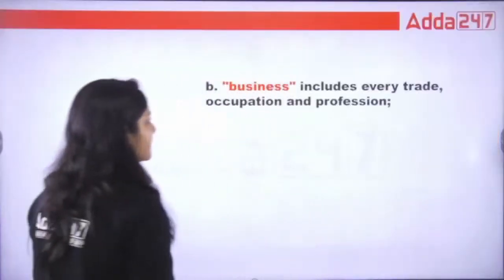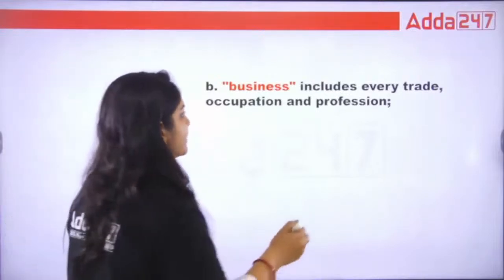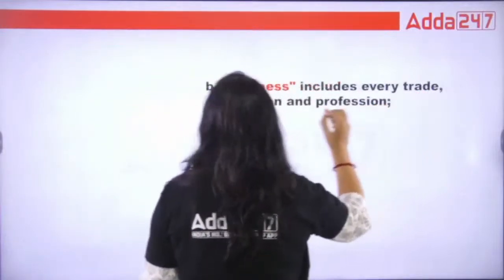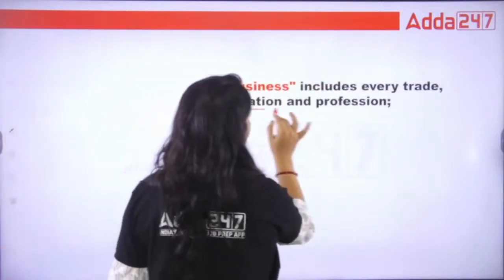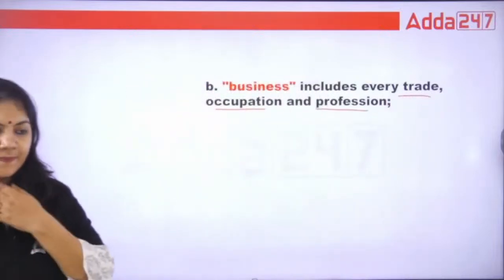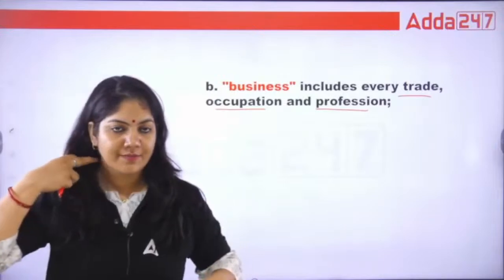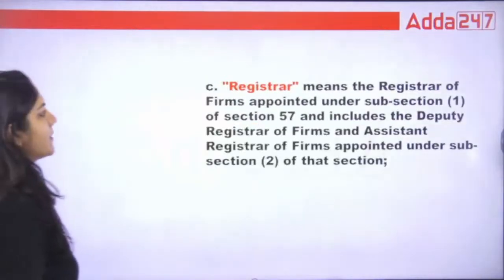Now, what is business? In every partnership firm class, they have to do the business. So business includes every trade, occupation and profession. This is called business. Is that okay? So business includes every trade, occupation and profession. That's it. Done?